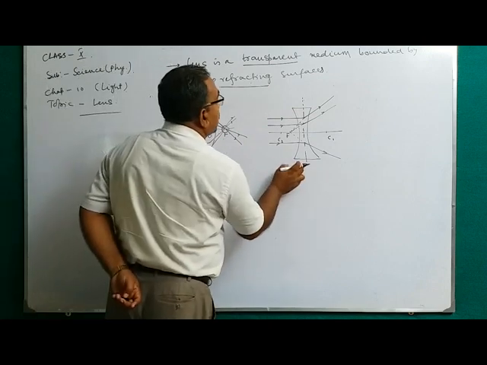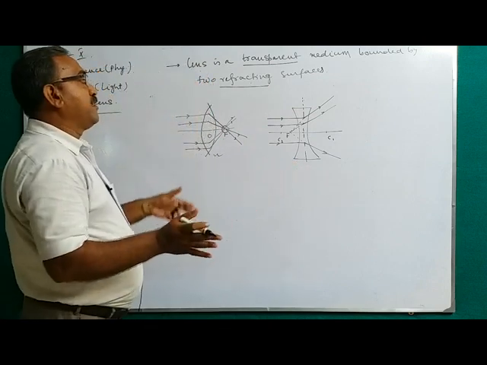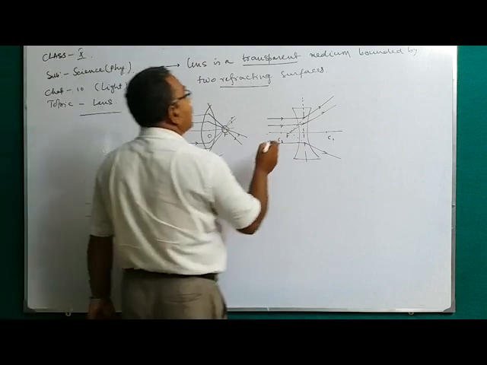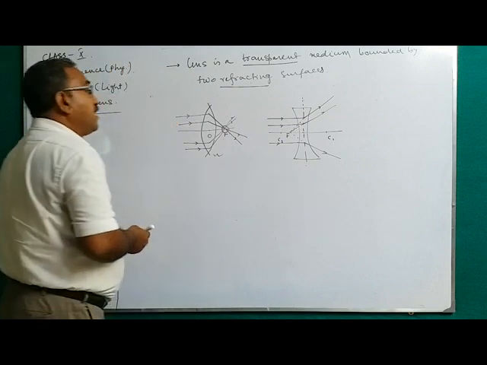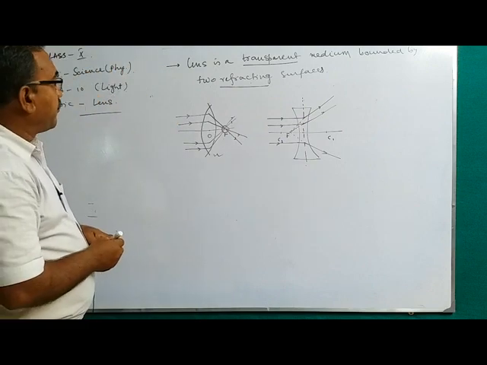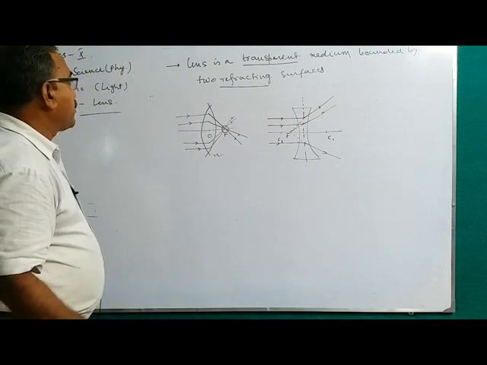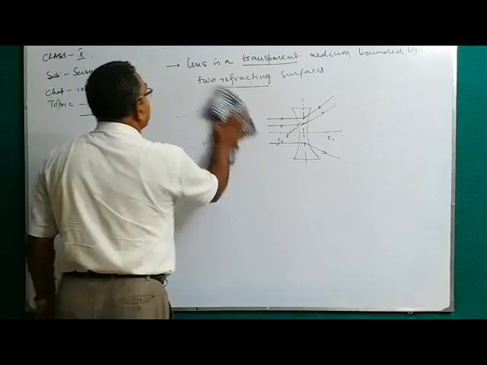This is the diverging lens. Rays are diverged by the lens. So this type of lens is called the diverging lens. Okay. So converging lens and diverging lens.